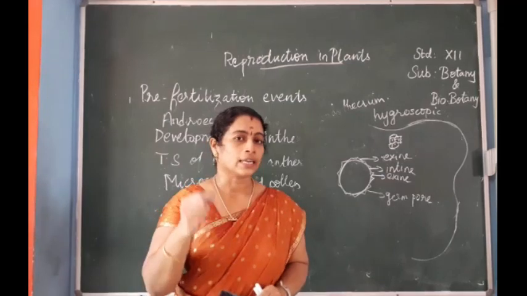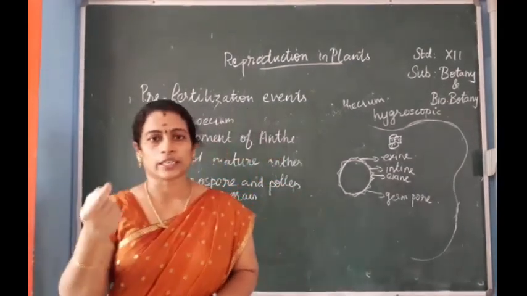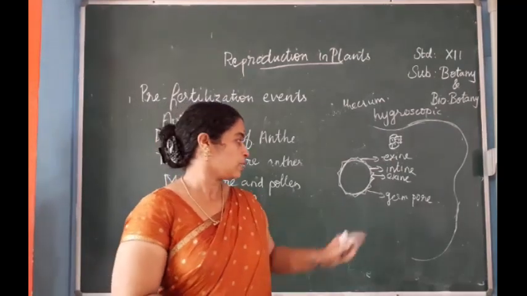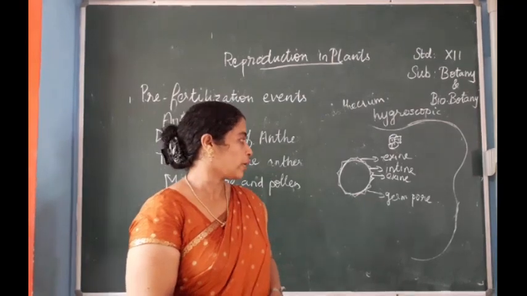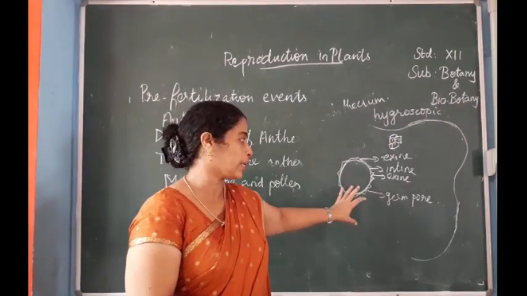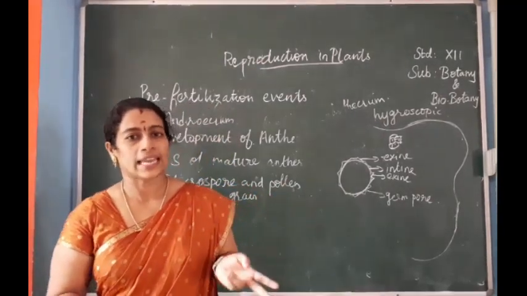When the pollen starts to germinate, the pollen tube will be formed through this pollen germ pore. So when we come to the structure of the pollen grain, it consists of two walls, that is, inner intine and outer exine.